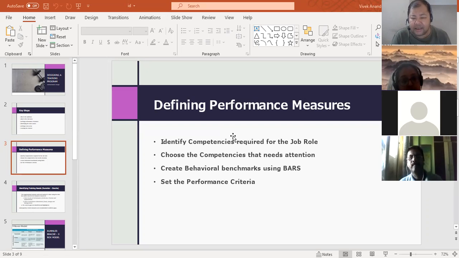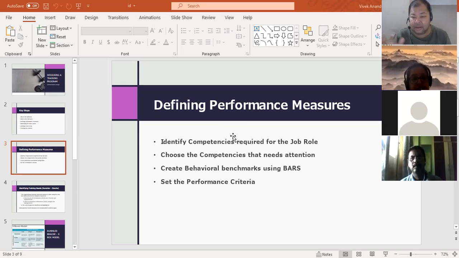Setting a performance criteria is like saying she needs to perform at a competent level. And then it becomes easy. We can evaluate whether her performance is competent or not. And this is how we identify the gaps in the training or the objectives of the training program. Otherwise, it's a biased program.